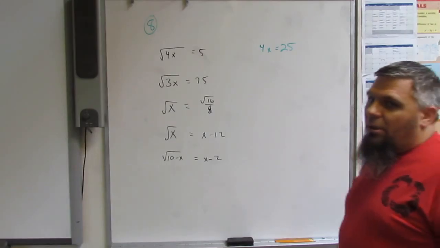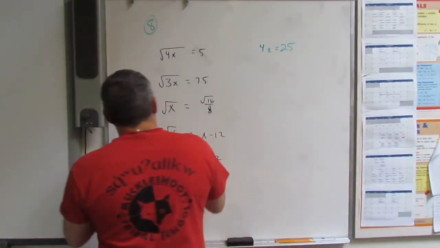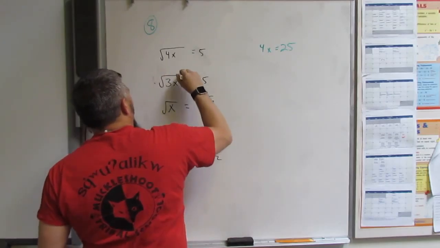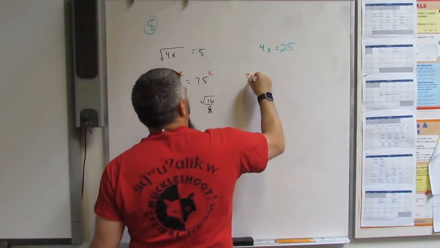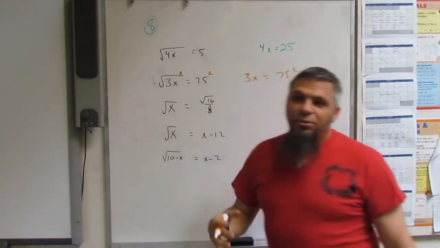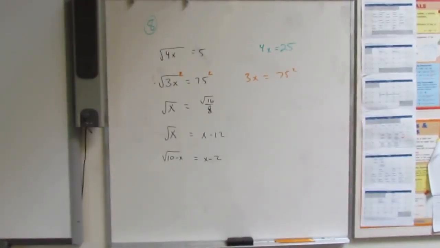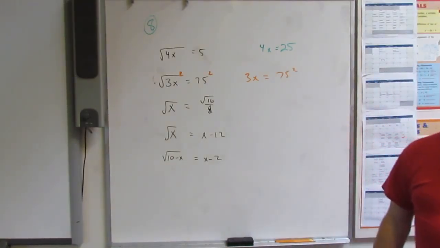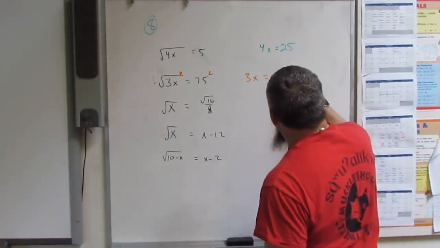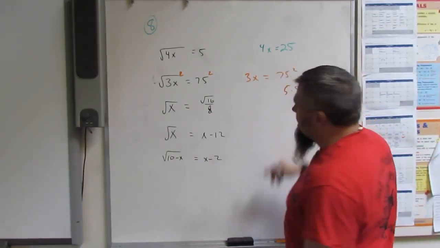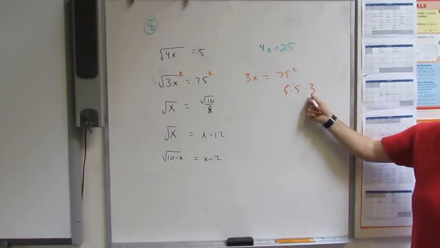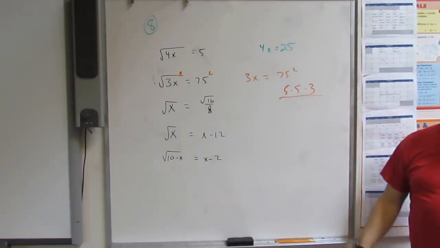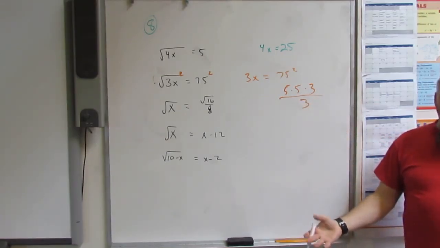So with this, we've got to square this side, and square this. So now we've got 3x is equal to 75 squared. Now will 3 go into 75 squared? It wouldn't because it's squared? It still would. Think of the numbers that make up 75. 5 times 5 times 3, right? Could you divide 3 into that?